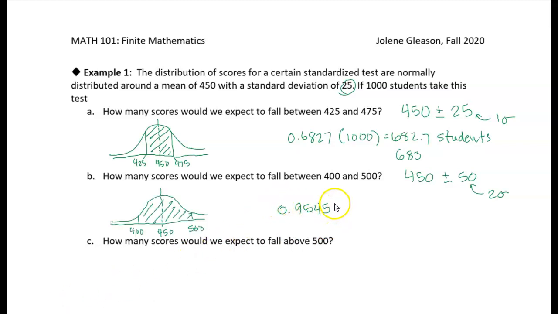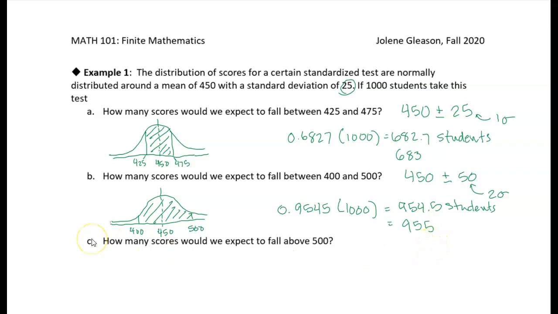So 95.45% of 1,000 students would give us 954.5 students, or probably better to just write it as 955, because we don't really want to have a fraction of a student.